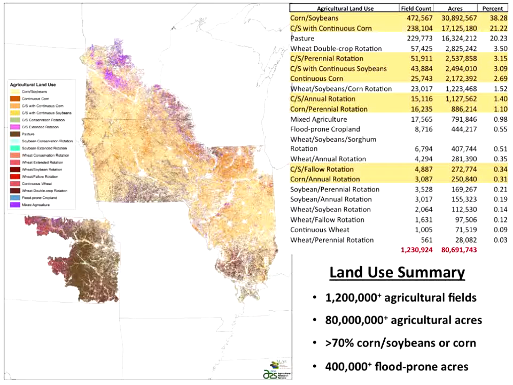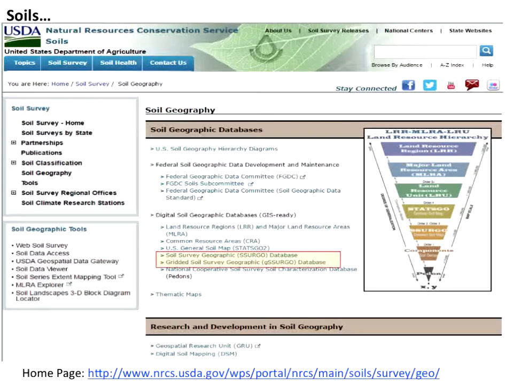We're looking at over 70% of the landscape, even with Kansas included. Over 70% of the landscape is in some kind of corn production. And notably, in this year, 400,000 acres plus of flood-prone cropland. That's down 150,000 acres from the previous 6-year period, which would have been, what, 2009 to 2014.